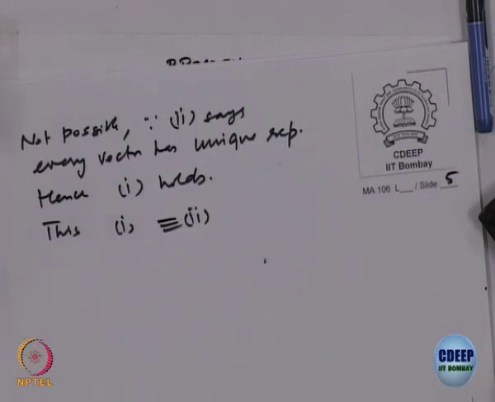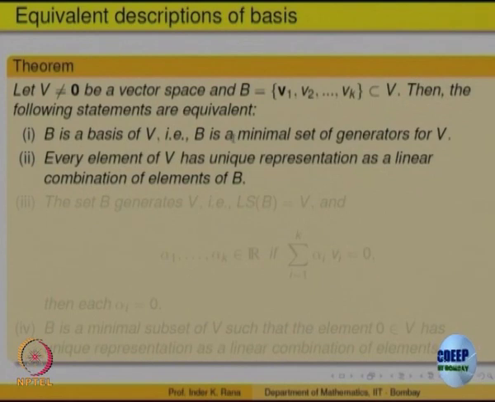So in the theorem, the first statement is that B is a basis, a minimal set of generators, and we have shown it is equivalent to saying that every element is representable as a linear combination of elements of B, and that representation is unique, there is only one way of doing it.